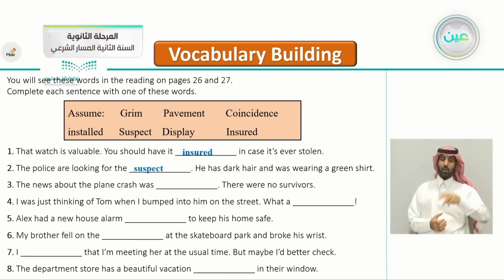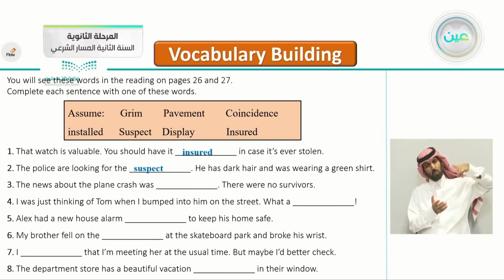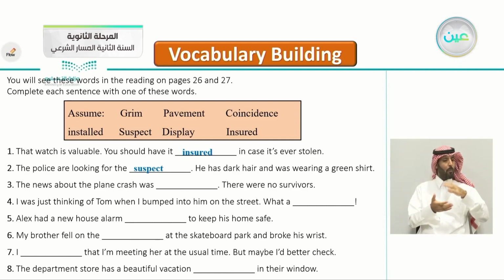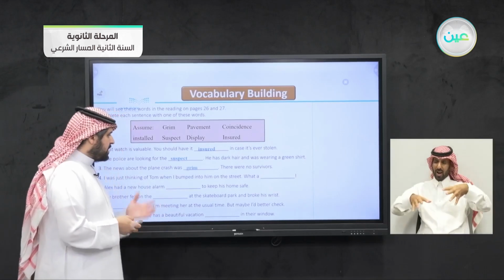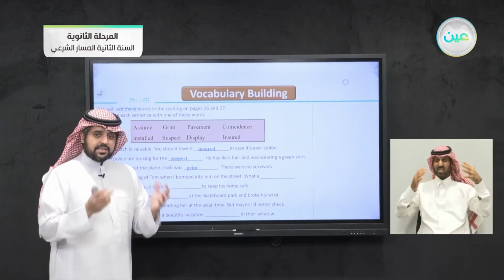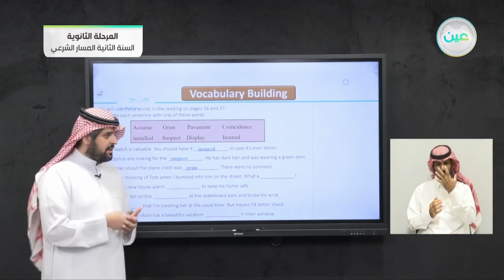Number three, the news about the plane crash was blank. There were no survivors. All of them died. So the news about this plane crashing was what? Yes, grim, a serious thing, a gloomy, dark event.